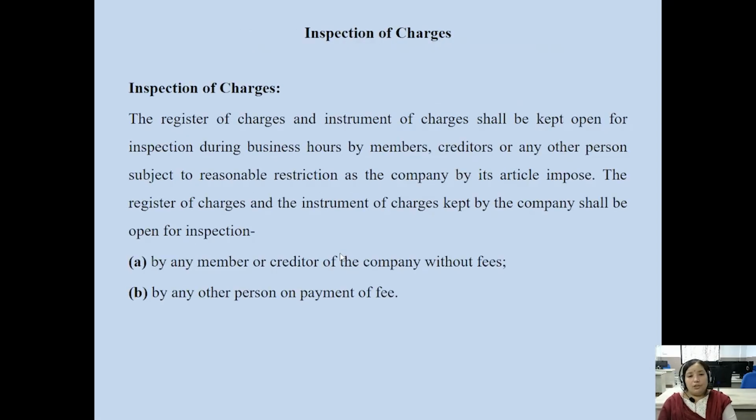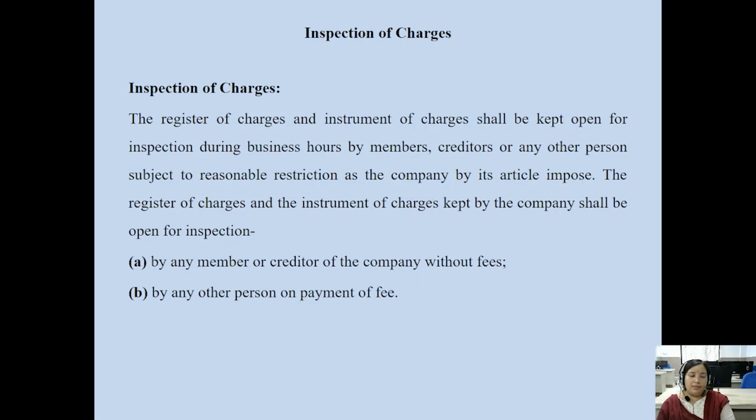Then come to the term inspection of charges. The register of charges and the instrument of charges shall be kept open for inspection during business hours, during office hours of the company, by members, by creditors of the company, or any other person, any investors, financiers, prospective investors, or prospective shareholders of the company, subject to reasonable restrictions as the company may impose by its articles of association. There are certain restrictions you can impose.